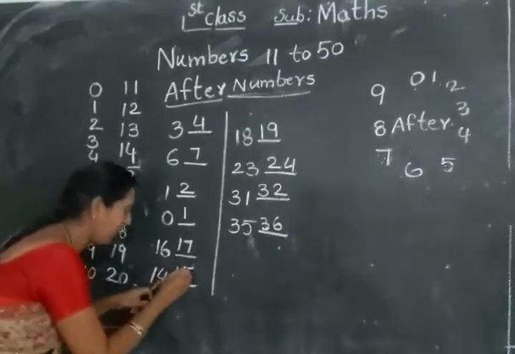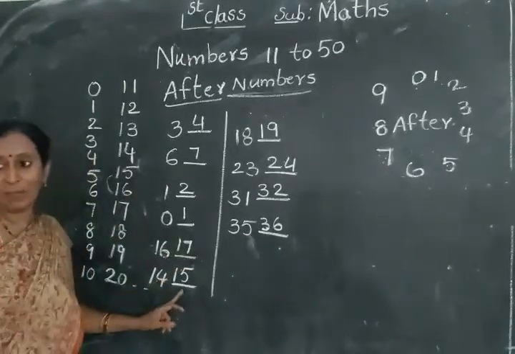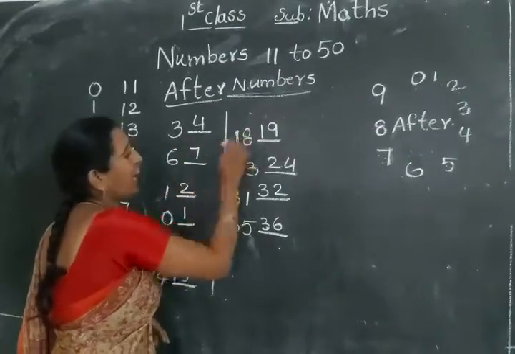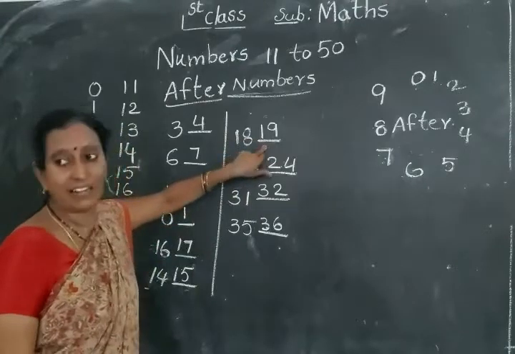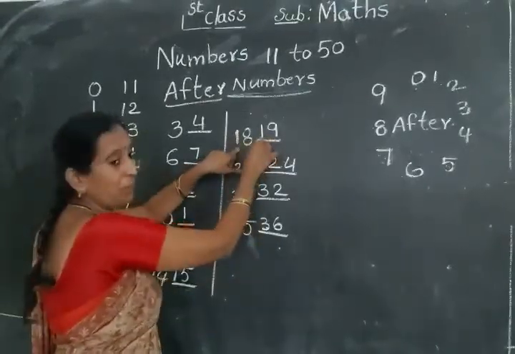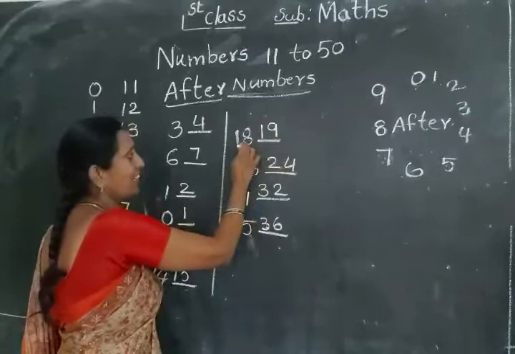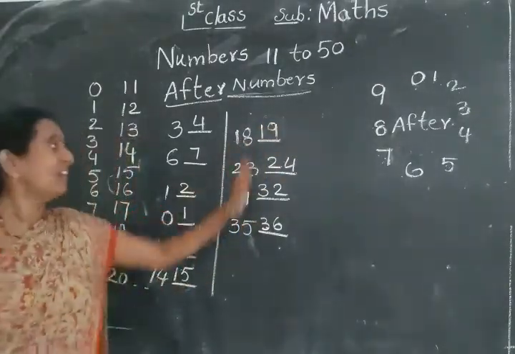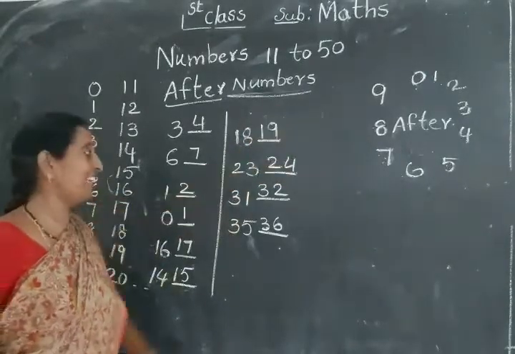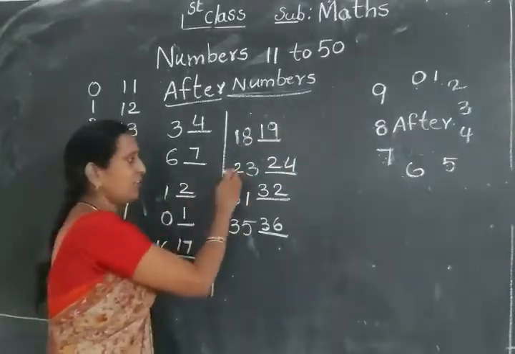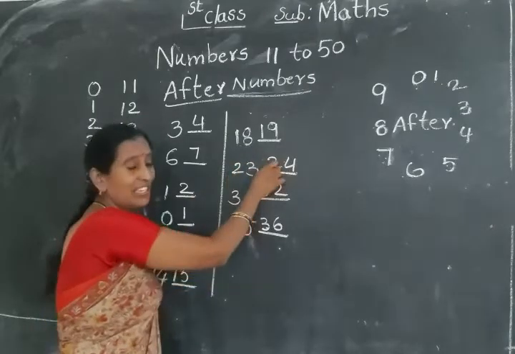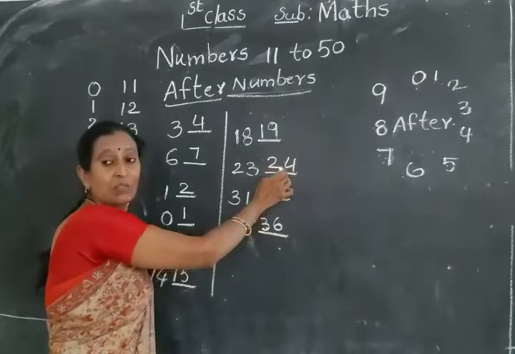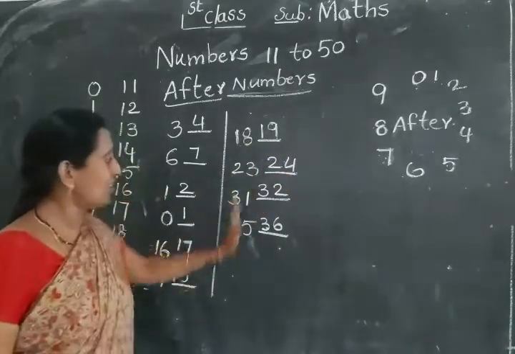So you write 5. 14 after 15. Next, 18. The 1 you write like here, and 8 after 9. So 18 after 19. Like this 23. The same number you write here, and 3 after you write 4. So 23 after 24. Like this you write.